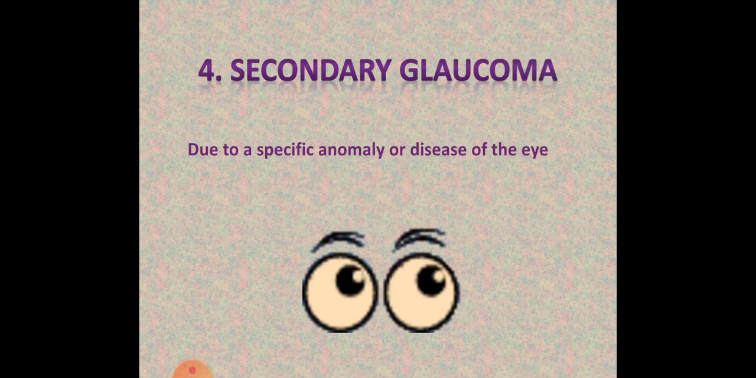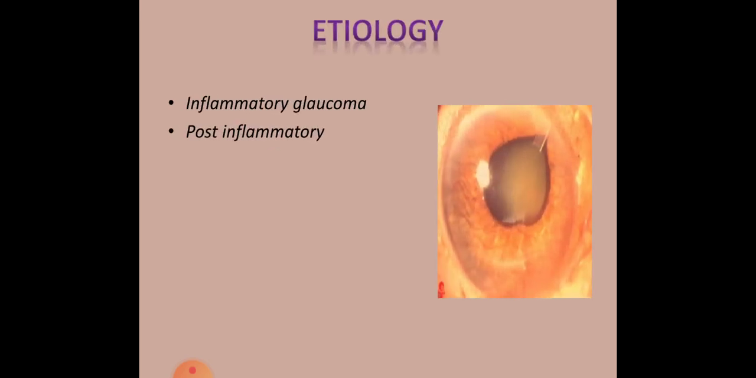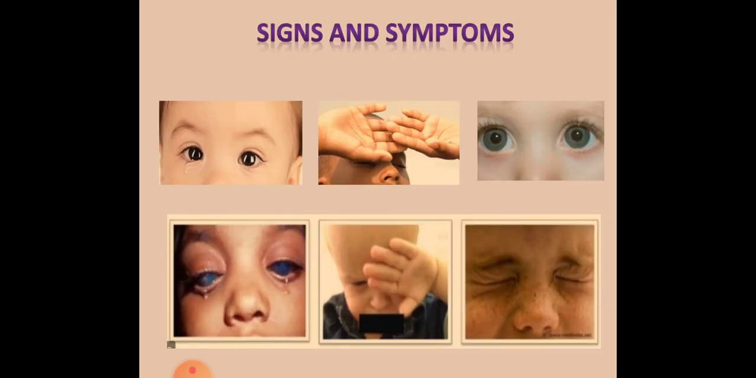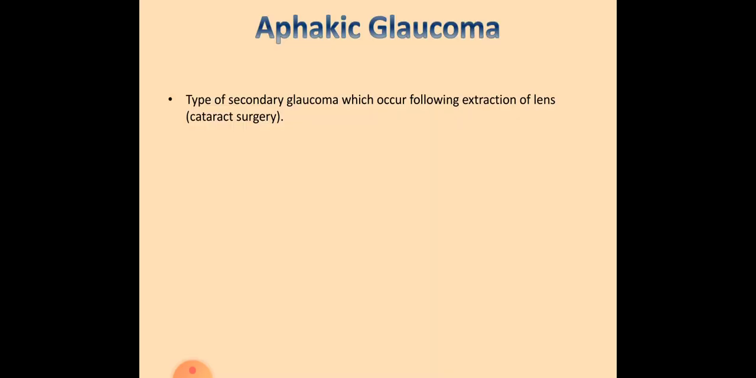Secondary glaucoma is due to a specific anomaly or disease of the eye. Its etiology includes inflammatory glaucoma, post-inflammatory perforation of the cornea, massive intraocular hemorrhage, lens, intraocular tumor, venous obstruction, or any obstructive glaucoma. Signs and symptoms are the same.